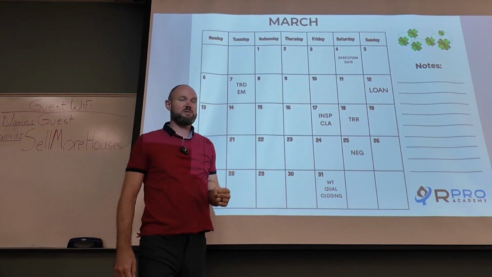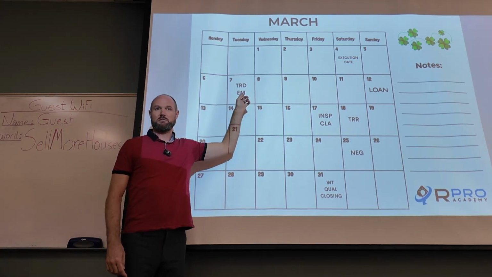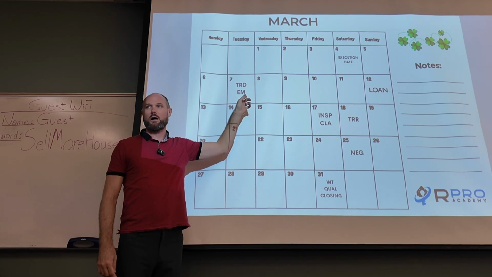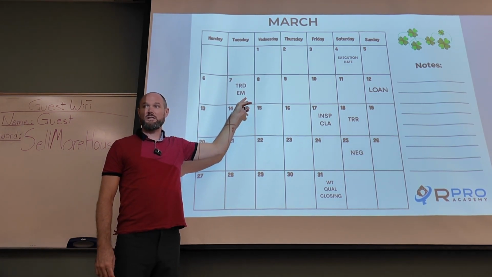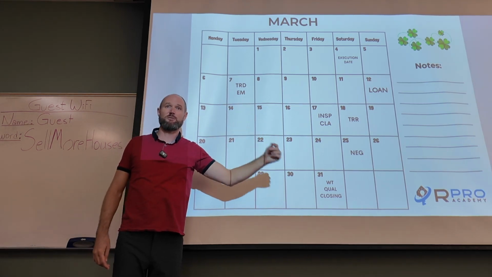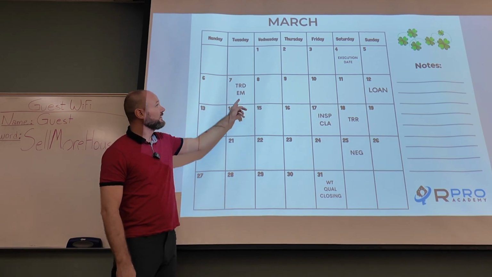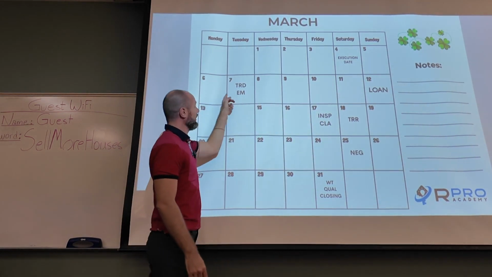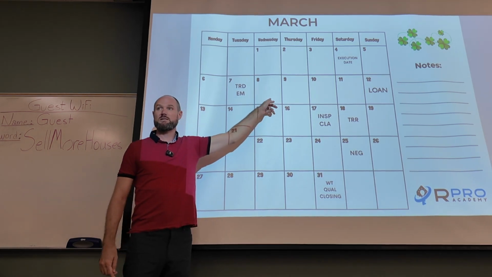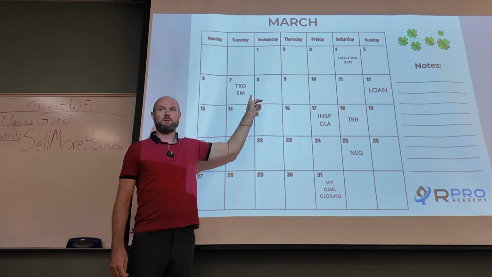Now our time reference date, and actually I want to back up on this, because this is calendar days, right? The earnest money is not business days. It says you count 3 days unless the last day falls on a holiday or a weekend, then you go to the next non-holiday or weekend. So if you counted business days, you would say 0, 0, 1, 2, 3. You would be a day late, right? But we're counting calendar days, not business days.